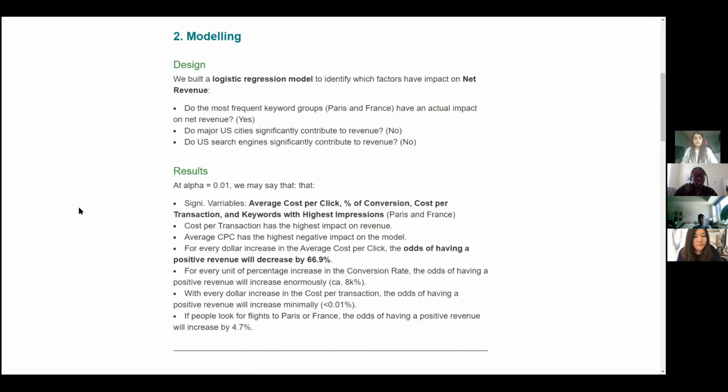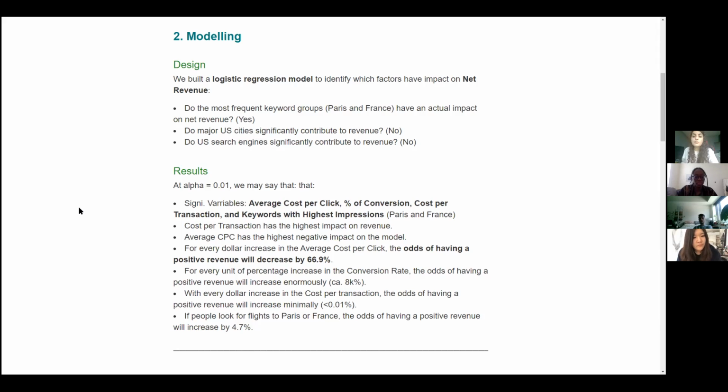After running our model with an alpha of 0.01, we may say that the more significant variables were average cost per click, conversion rate, cost per transaction, and also the keywords with the highest impressions, which were Paris and France. If we compare the coefficients, the impact of cost per transaction is the highest in terms of revenue. On the other side, the average cost per click has the highest negative impact on the model.